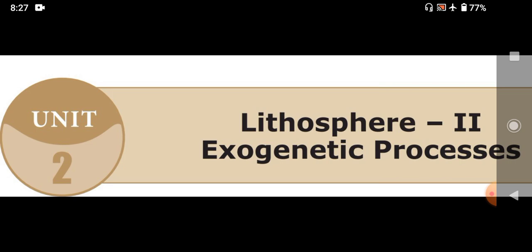Then the last one is the lower course. Which action happens during the lower course? Deposition. Mostly deposition happens during the lower course. Because of that deposition, two different types of landforms are formed. They are delta and estuary.